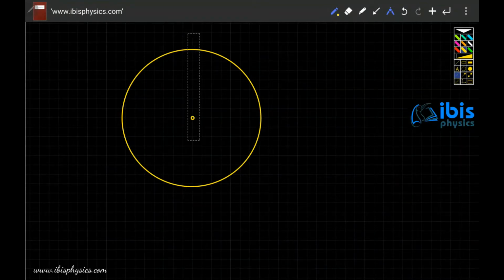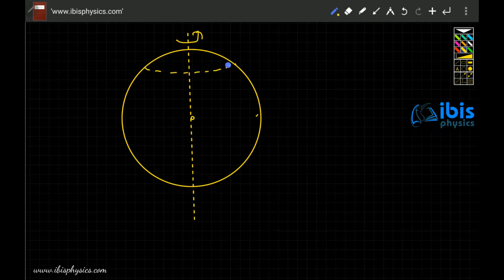What happens when a person moves from pole to the equator? Suppose this is the axis about which the earth is rotating. If a person moves from pole to the equator, what happens to the centripetal force? Centrifugal force experienced by a person on this rotating frame is a force away from the center. When this is rotating, if a person is here, he will experience a force away from here.